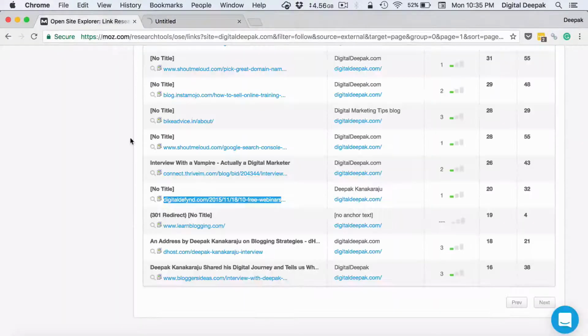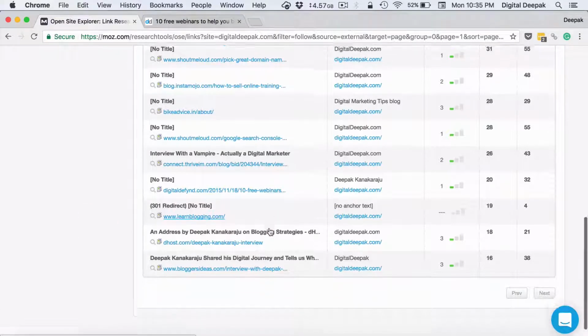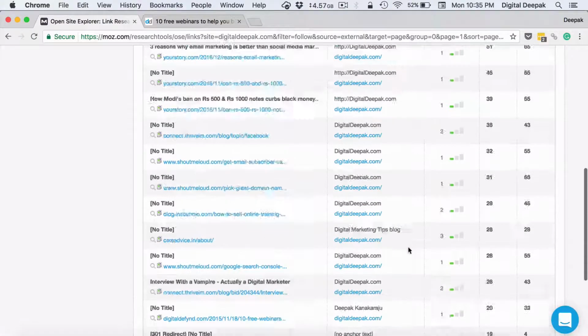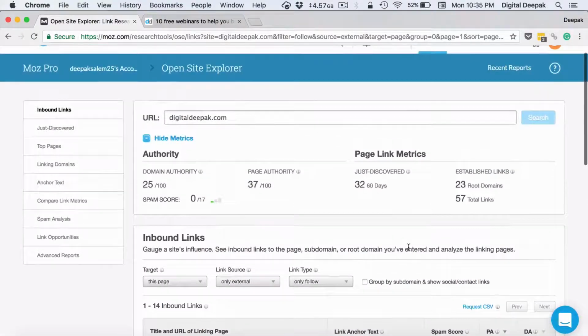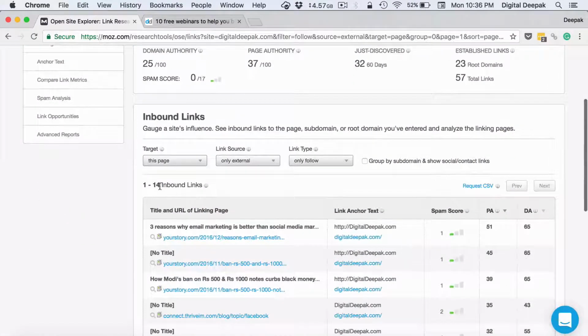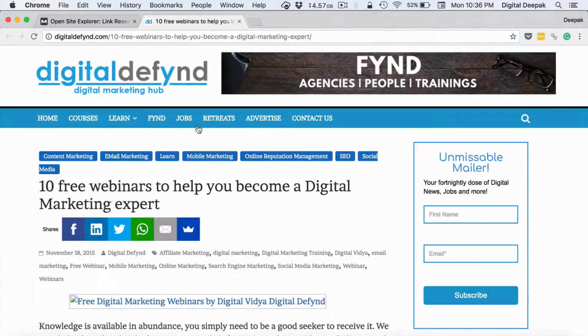Let me check where that link has come from. I also have this domain called learnblogging.com, but I have done a 301 redirect to digitaldeepak.com. Right now there is no anchor text, and you can see that this is also counted as a link. So these are all the dofollow links, only 14 links Moz can actually track right now.